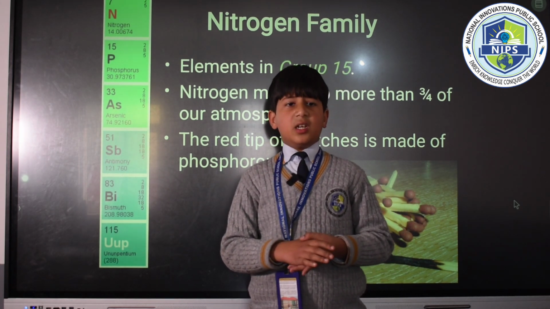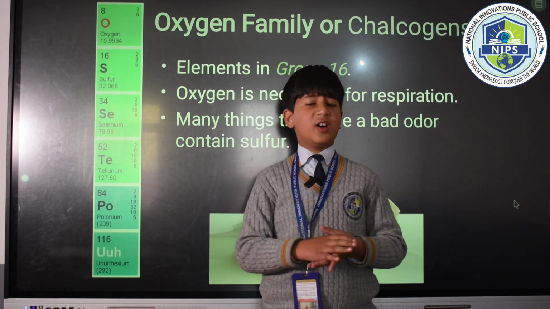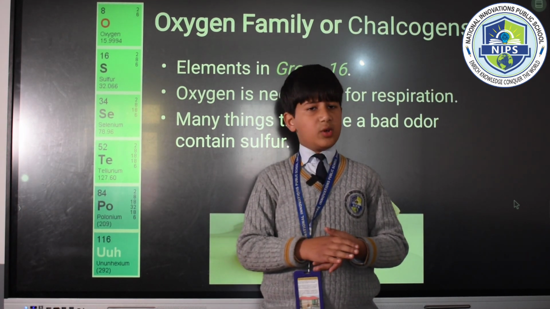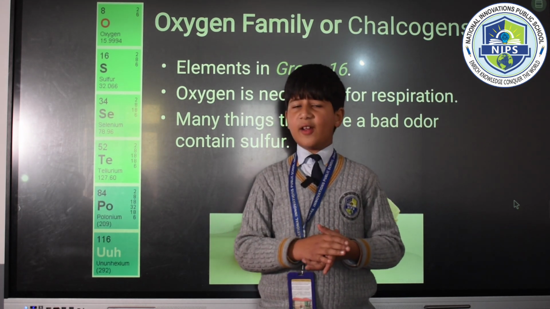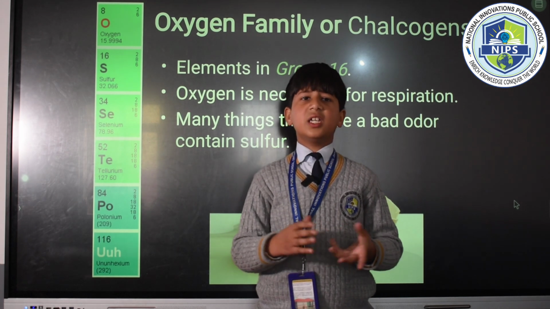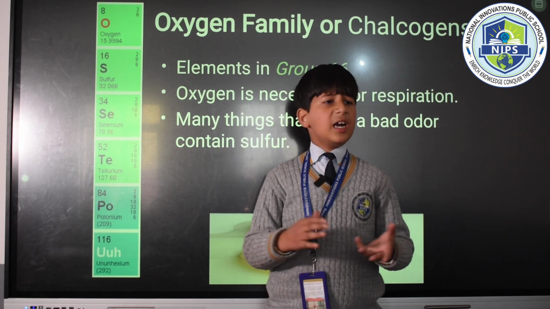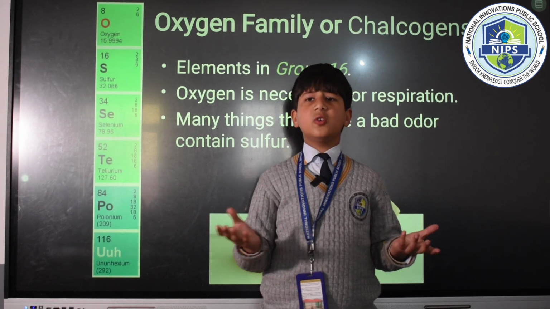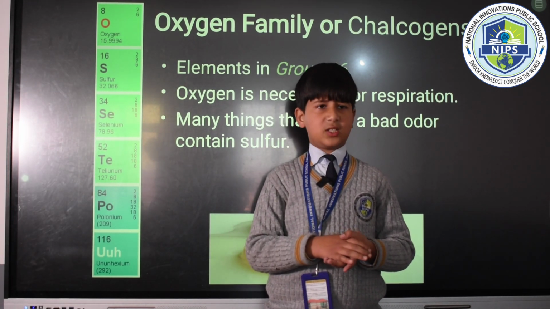Next slide, please. Now we have the oxygen family in group 16. Other than oxygen, we have sulfur, selenium, tellurium, polonium in this group. As we know, oxygen is the important ingredient for life to exist on Earth. Oxygen and sulfur are non-metals. Selenium and tellurium are metalloids, and polonium is a metal. Under typical conditions, polonium is a radioactive element. The elements of this group are also called chalcogens.